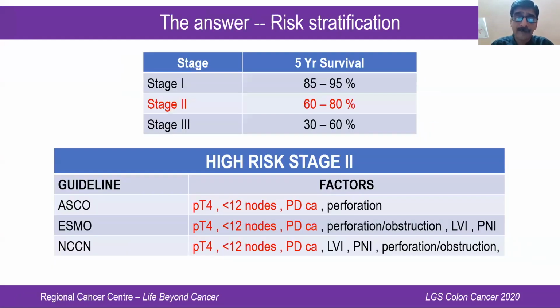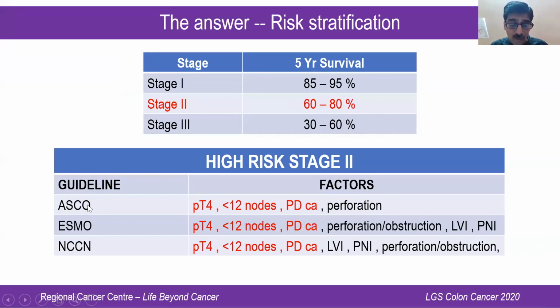Today, how would you take it? As I said, in stage 2 colonic cancer the survival is bad. You want to improve this, but there is no data to support that all these patients should receive chemotherapy. But high-risk patients among stage 2 should receive adjuvant chemotherapy. What is high risk in stage 2? T4 lesions, bad surgery in terms of lymph node retrieval, poorly differentiated carcinomas, and perforation.